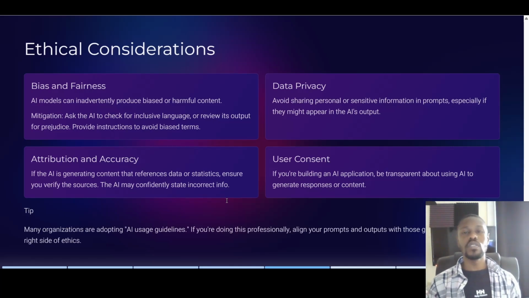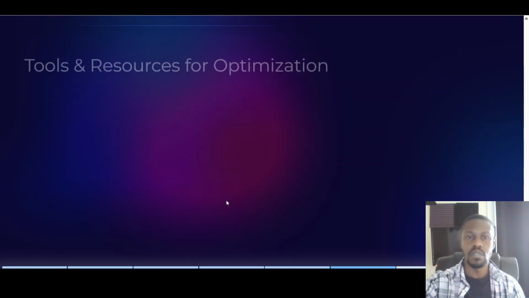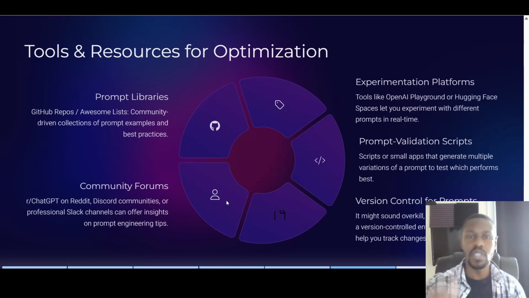So always just ensure that you double check, cross-reference the results that you're getting. User consent. If you're building an AI application, be transparent about using AI to generate the responses or content. Tip: many organizations are adopting AI usage guidelines. If you're doing this professionally, align your prompts and outputs with those guidelines to stay on the right side of ethics. It's very important to know if you're going to be using AI for your business or project or whatever it is.